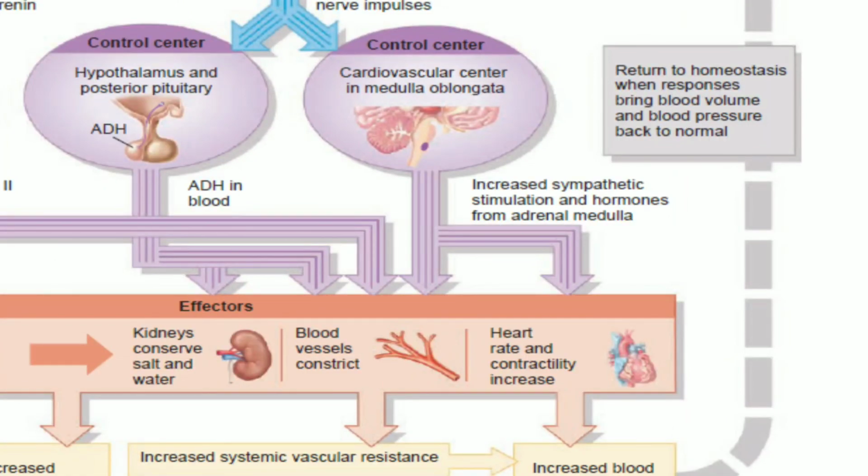When the blood volume, the systemic vascular resistance and blood pressure increase, it will bring the homeostasis back to normal and maintain the normal status of the blood volume and the pressure.